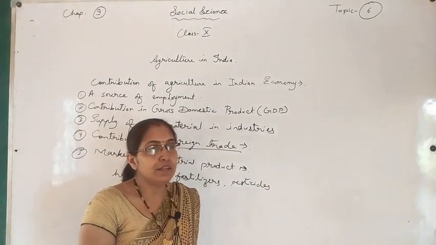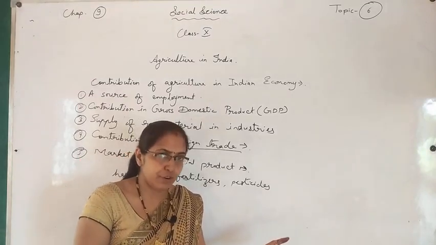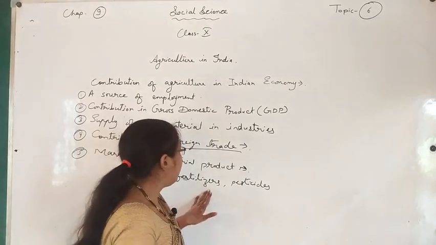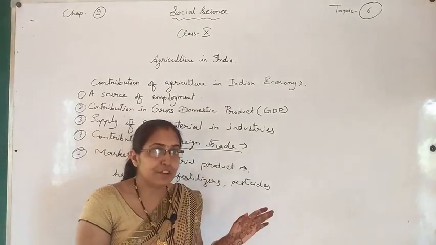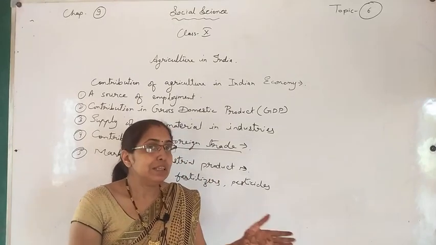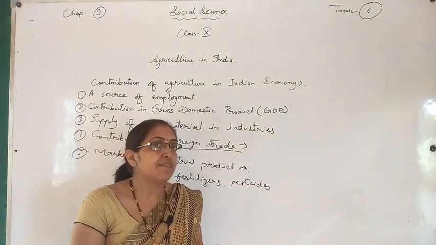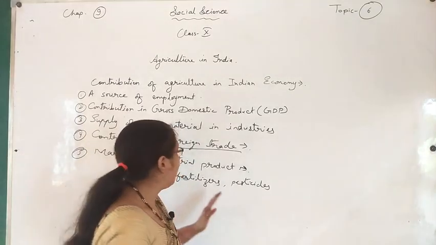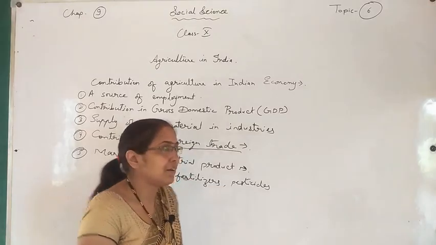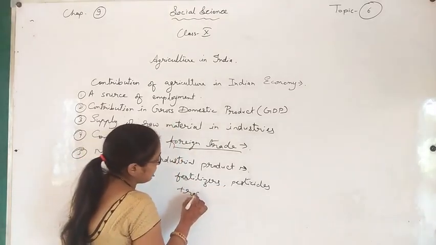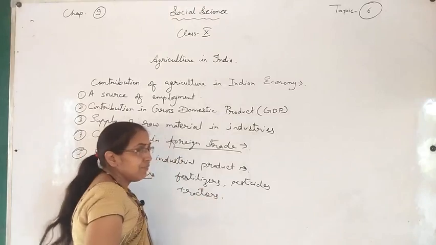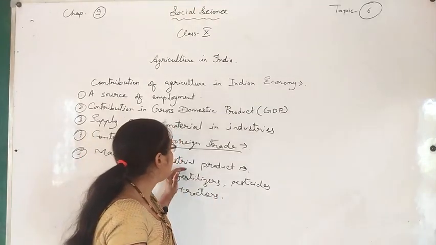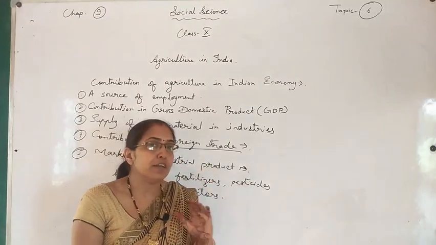Now you know that if there is no agriculture, who will purchase them? When there is cultivation, the cultivation needs this type of product. You know that pipes, we can say irrigation pipes, like harvesters, fertilizers, tractors. If there was no agriculture, who will purchase them? There was no market for industrial products without agriculture.